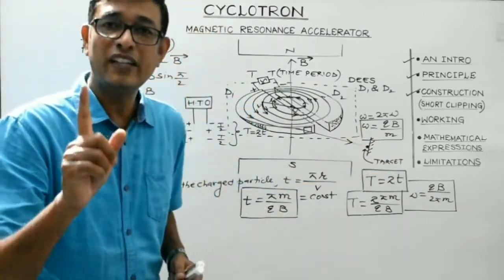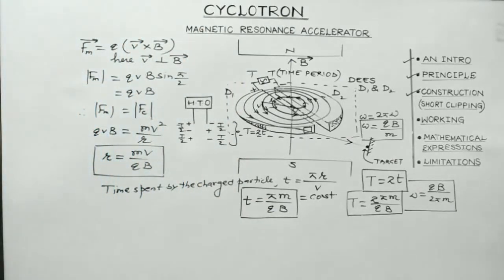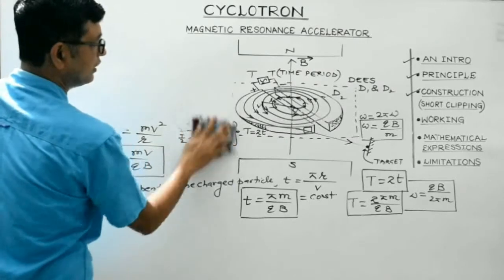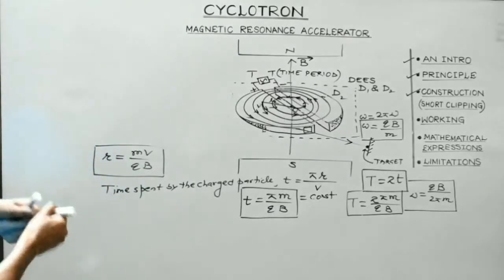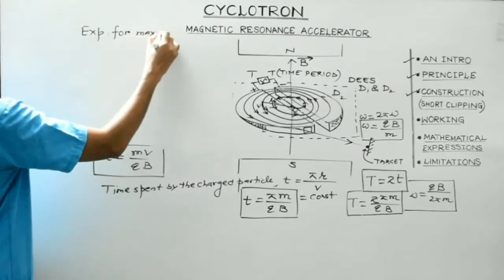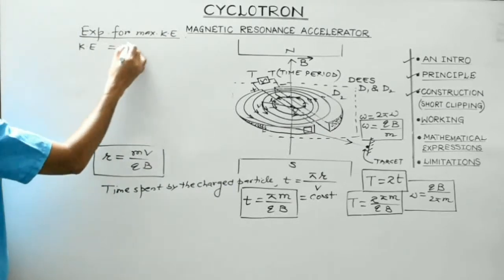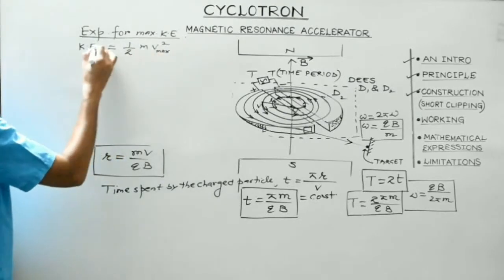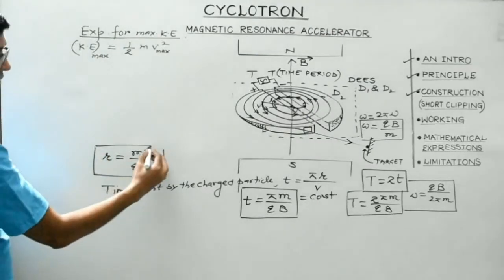Now let's find out the expression for the maximum kinetic energy possessed by the charged particle, right? For that, we need to find out the maximum velocity. Okay, let's find out the expression for maximum kinetic energy. Now look, students, kinetic energy is half m v square. So when velocity is maximum, then obviously kinetic energy would also be maximum, isn't it? And from here we can substitute the value of v.